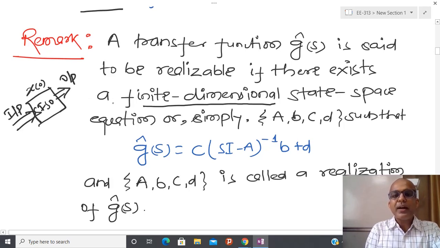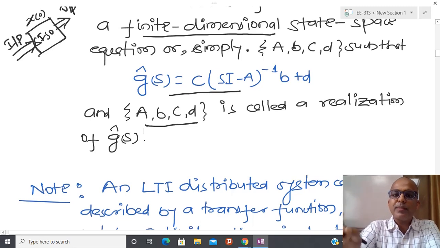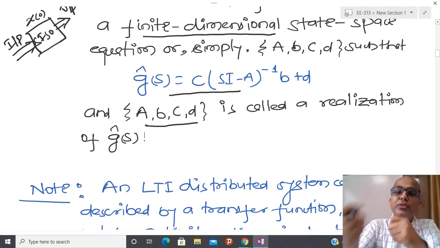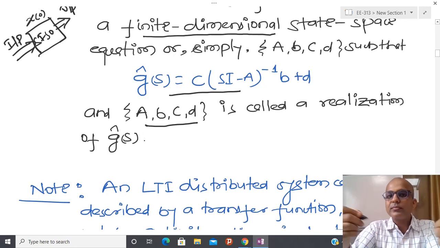If I know that I have a finite dimensional system, then it is possible to show that corresponding to this transfer function, I can realize this A, B, C, D. And if I have an infinite dimensional system, then for the same transfer function, sometimes we approximate that particular transfer function with some set of differential equations. So sometimes the dimension is n, sometimes n plus 1, n plus 2, we do not know n.